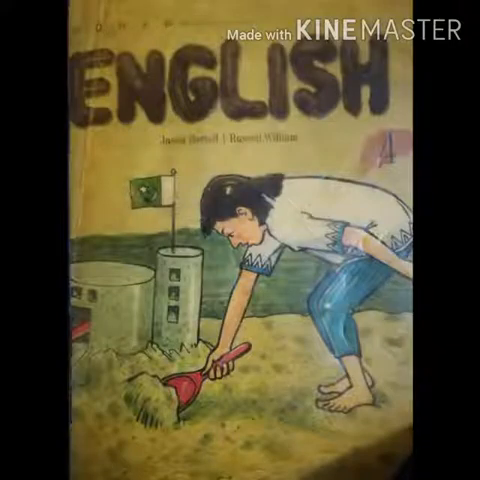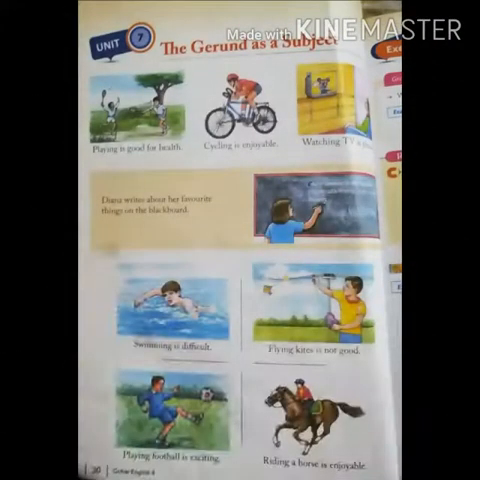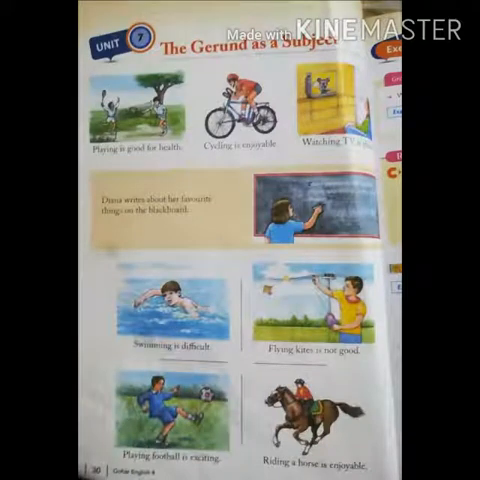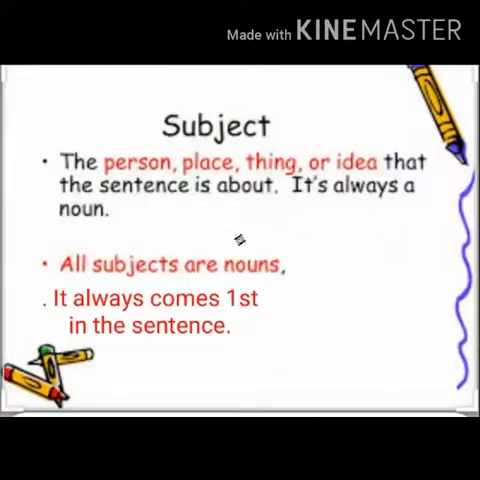So class, today we are going to read unit number 7 of Gohar English book, and the title of the unit is Gerund as a Subject. Before going to translate it, we should know what is the subject, what is gerund, and how a gerund is formed. So let's have a look at the subject.